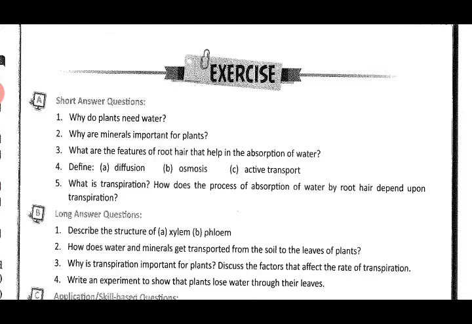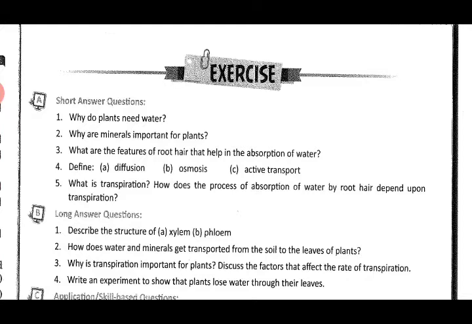Next is temperature: the rate of transpiration increases with increase in temperature. Third is humidity: the rate of transpiration decreases with increase in humidity. Then wind: the rate of transpiration increases when wind blows faster. Is it clear?